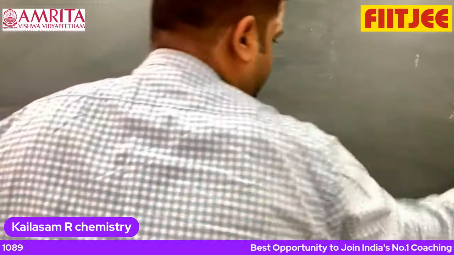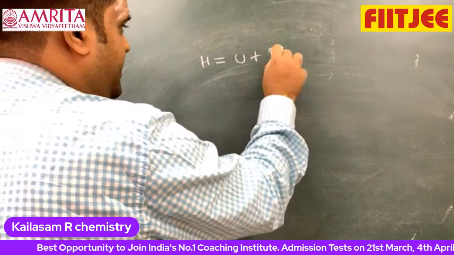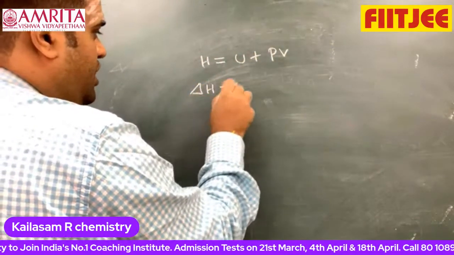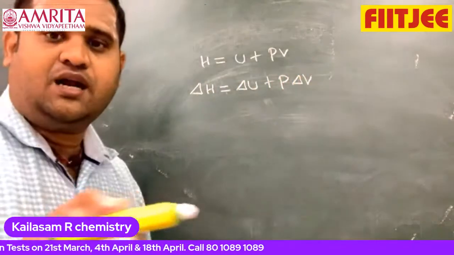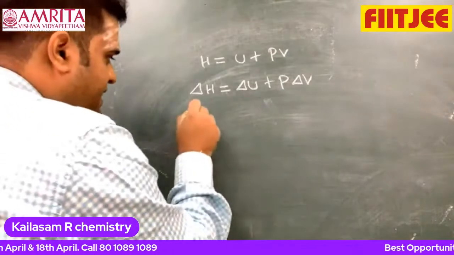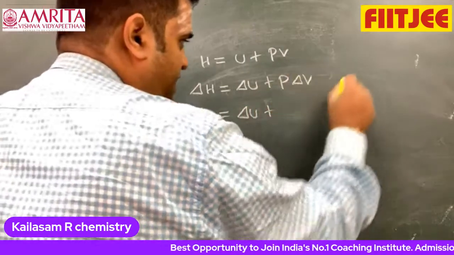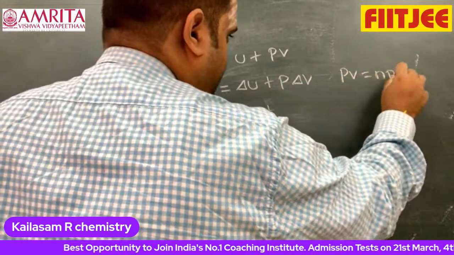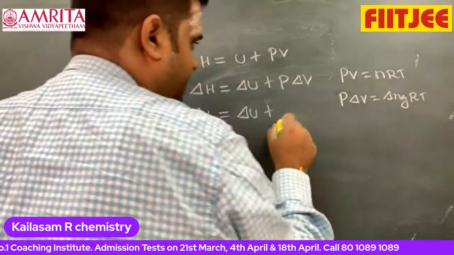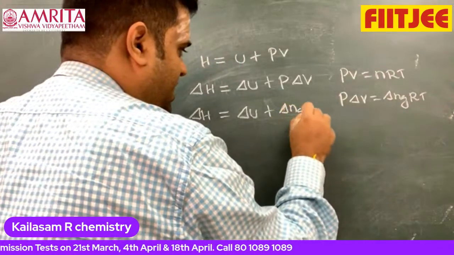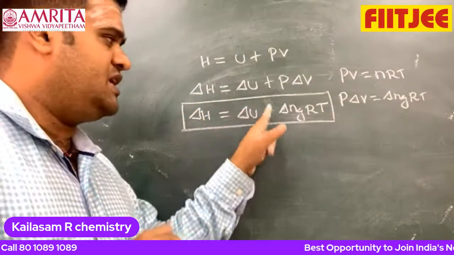This is called thermochemistry. From this, one more equation is there. Generally I can write H is equal to U plus PV. At constant pressure, delta H equals delta U plus P delta V, because many chemical reactions are carried out at constant pressure. We can write PV is equal to nRT, so P delta V is equal to delta n g RT. Very, very important equation: delta H equal to delta U plus delta n g RT.